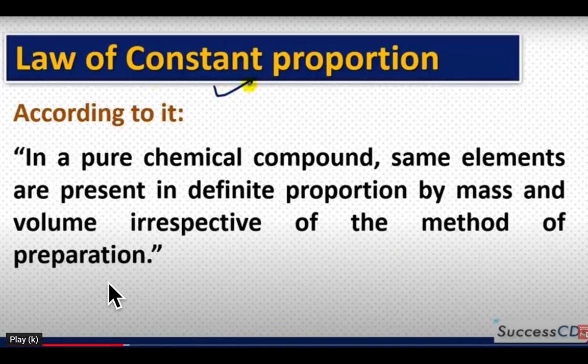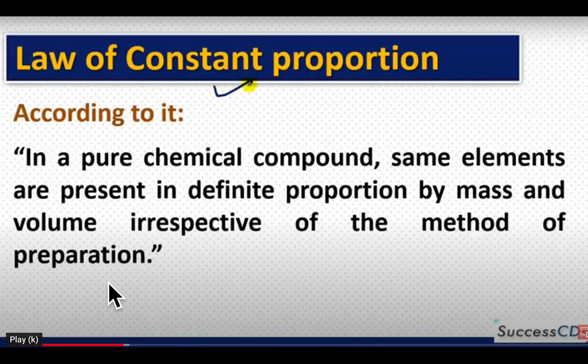Carbon dioxide, 1 atom of carbon will combine with 2 atoms of oxygen, wherever it is prepared. Means in water, H2O, the mass of hydrogen is 1 and the mass of oxygen is 16.